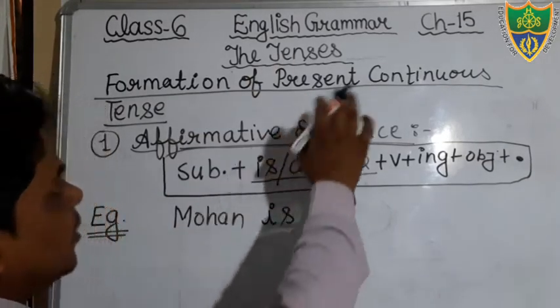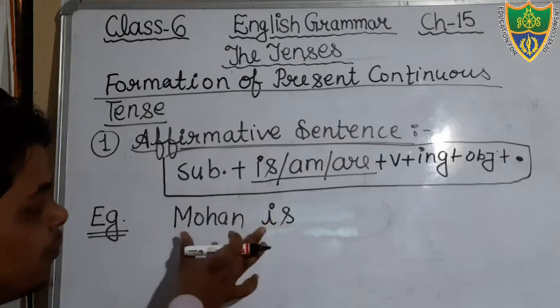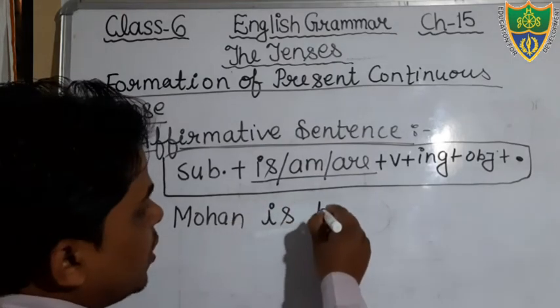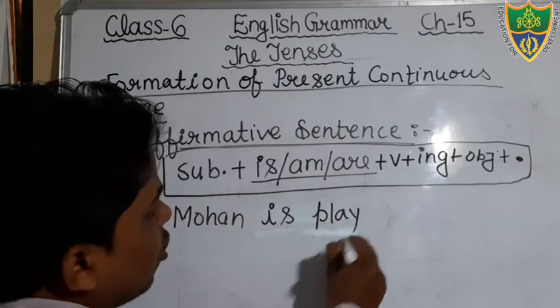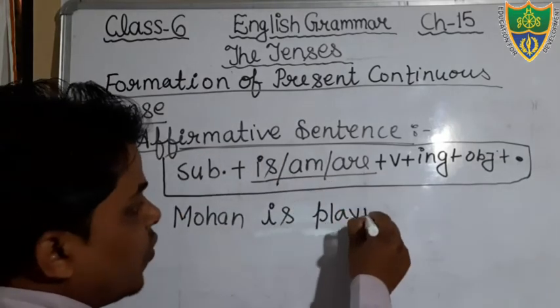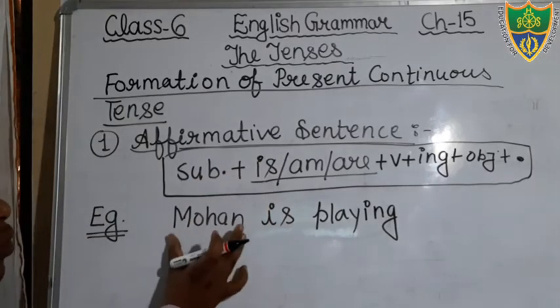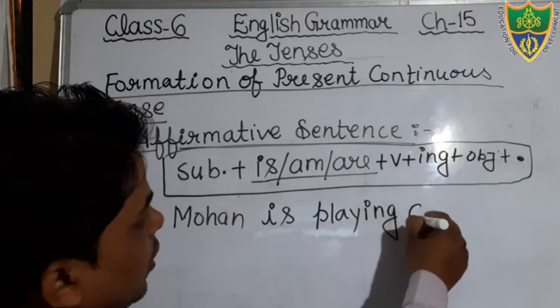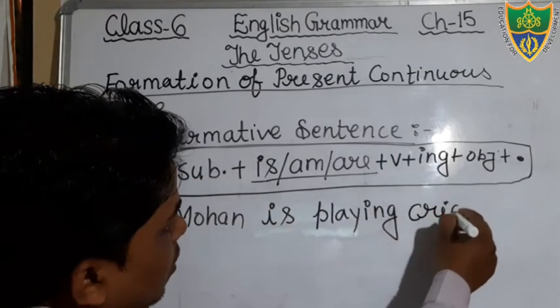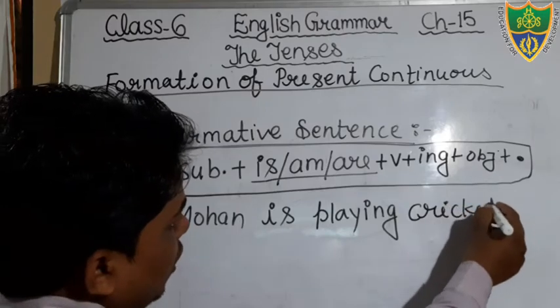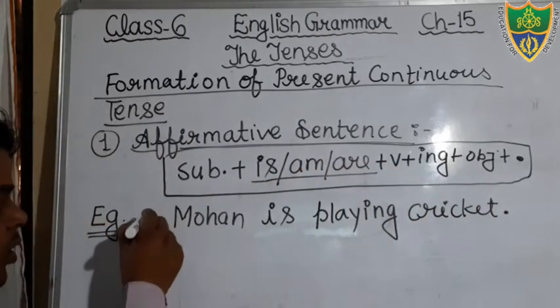So just see, Mohan is, suppose that your verb is play. Okay, then what will you do? In the verb we will add ing for making it continuous. Just see, Mohan is playing cricket.